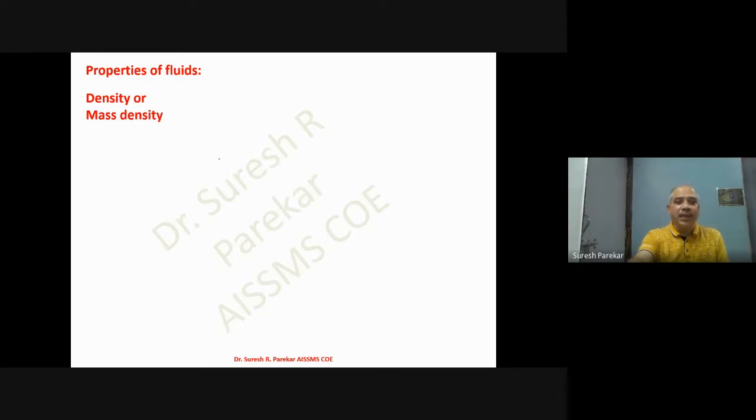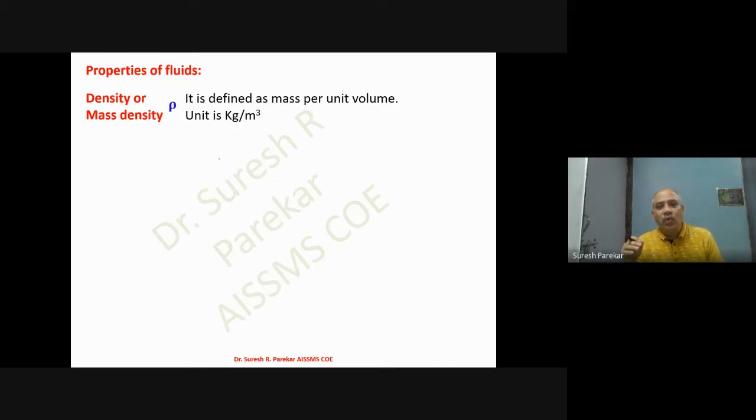Now, density or mass density. This is defined as a ratio of mass to volume and generally denoted by rho. So we have mass per unit volume, mass upon volume. This is a derived formula, and for this derived formula we have derived units, meaning the units on the right hand side and left hand side are the same. So for mass we have kg, and for volume we have meter cube.